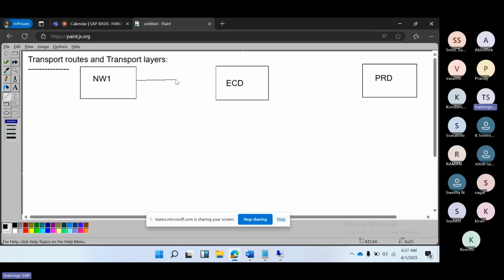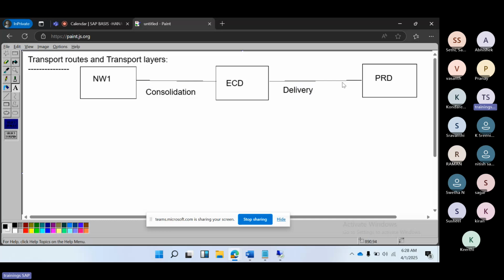There are two types of routes available in SAP systems: one is the consolidation route, the second one is the delivery route. Consolidation means the route between development and quality.